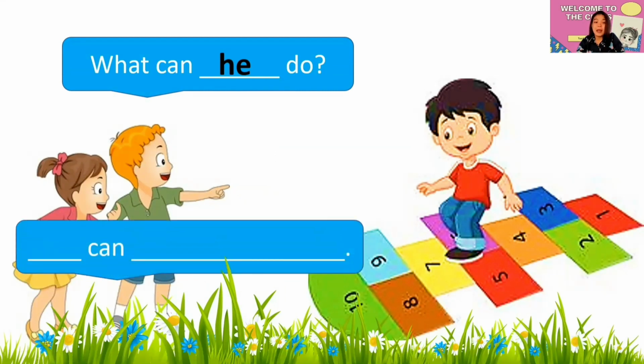Since it is what can he do, then our answer will be he. Since we're referring to this boy, we say he can play hopscotch. All right, everybody say, he can play hopscotch. Very good. Now, we are going to read it slowly. Here we go.